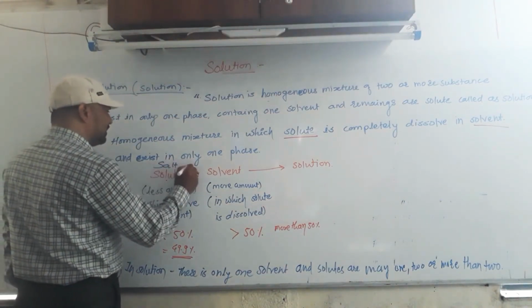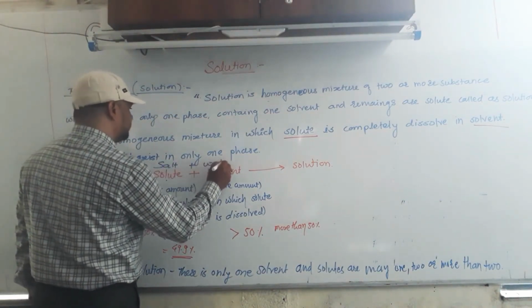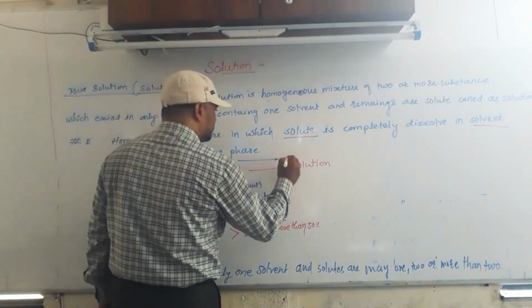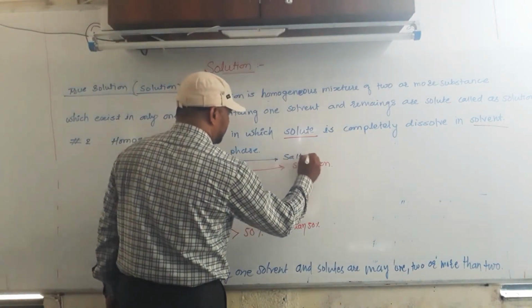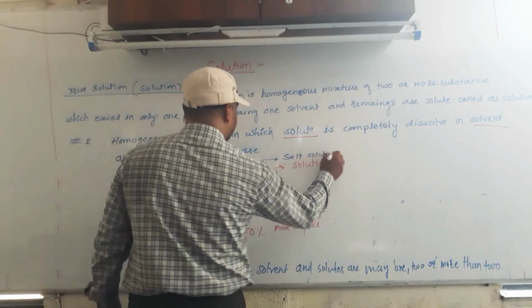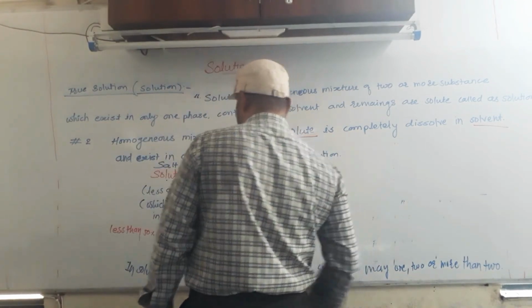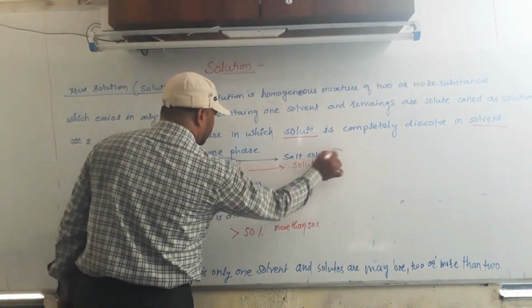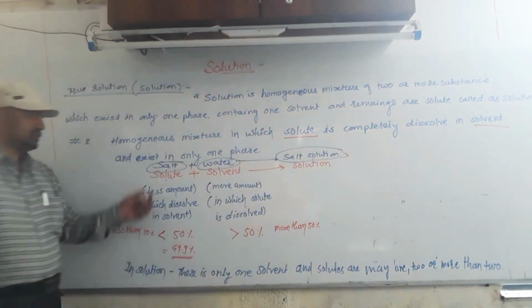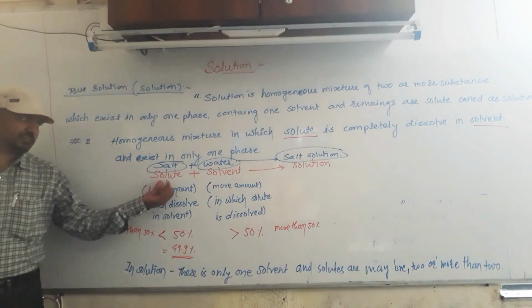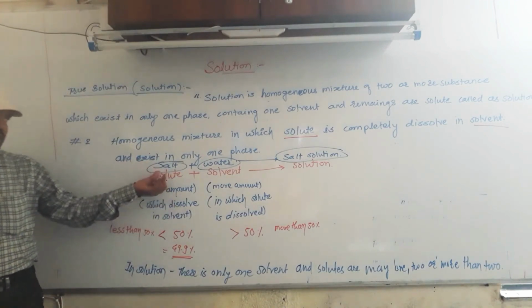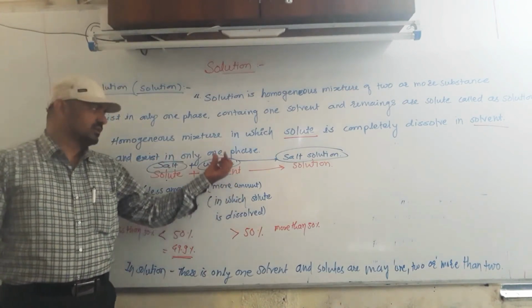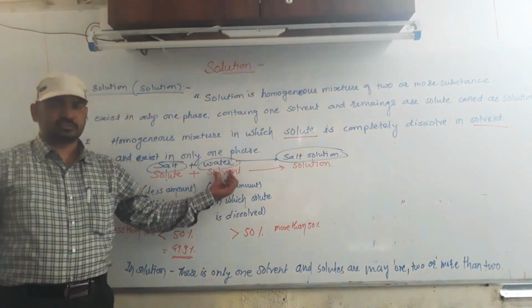Salt plus water gives salt solution. Here salt is solute, water is solvent, and the result is the salt solution. Why is salt the solute? Because it is present in less amount and salt dissolves in water. Hence salt is solute, water is solvent.